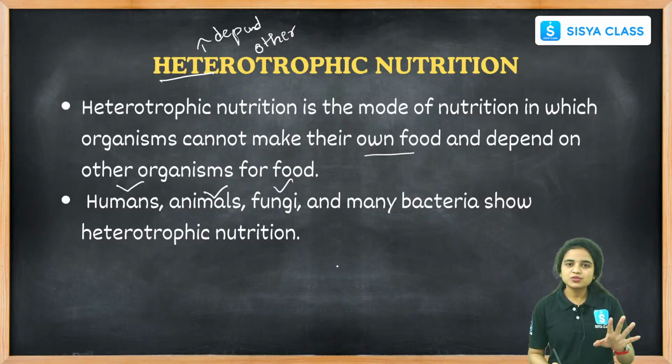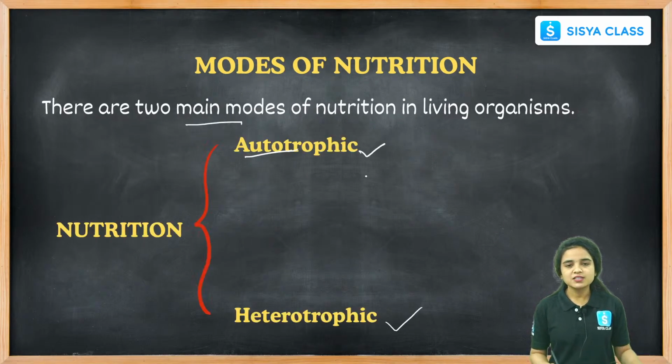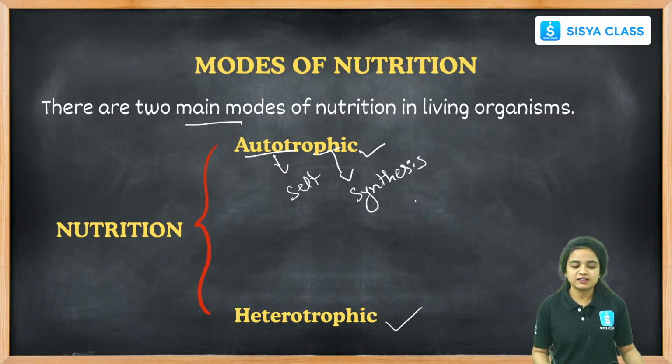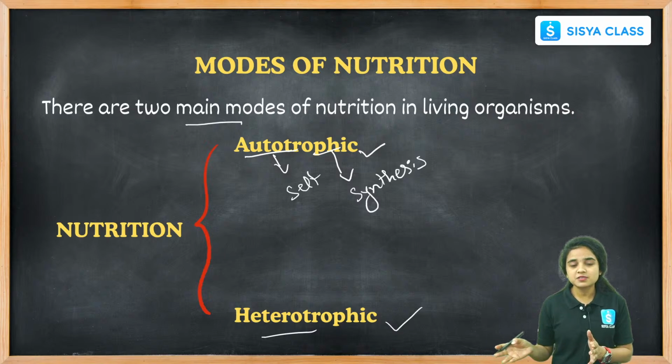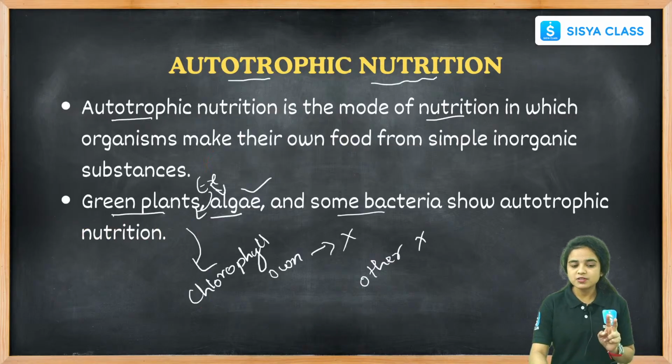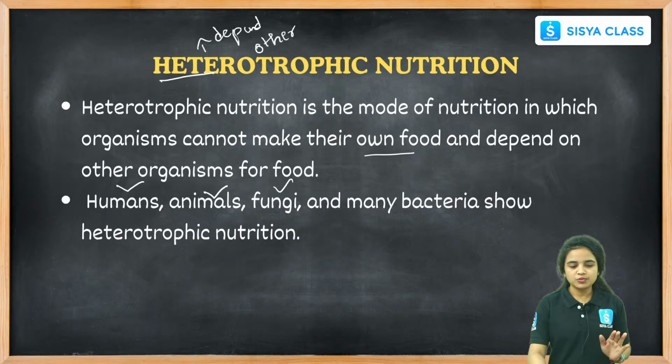Right? What are the modes of nutrition we learn here? There are two modes of nutrition. One is autotrophic. Here auto means self, and trophy means nutrition, feeder, synthesis, many meanings we can see here. They prepare their own food material, we call it the autotrophic mode of nutrition. And coming to the heterotrophic mode of nutrition, they depend on other organisms for food. They cannot prepare their own food material, hence they depend on other organisms. Okay, remember students, these are the two modes of nutrition.